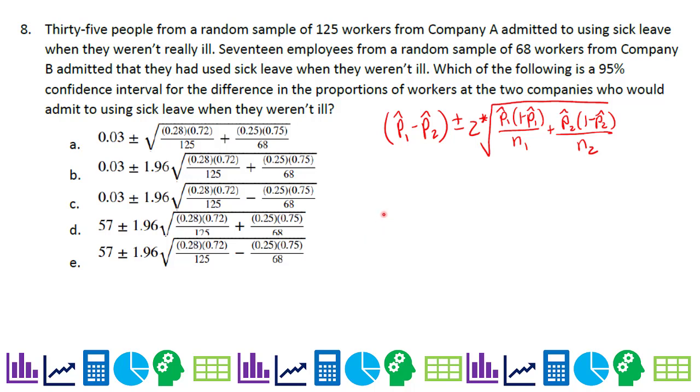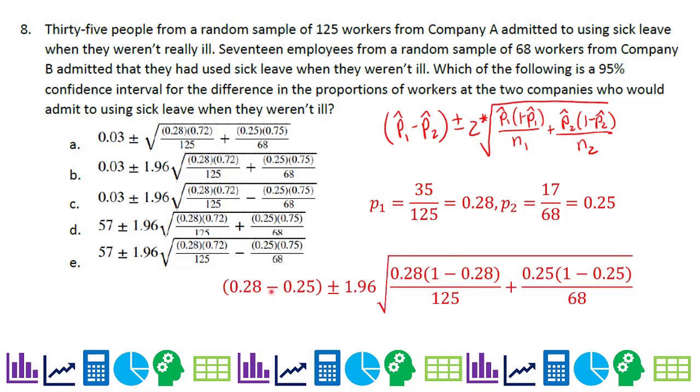Now let's calculate the point estimate. P1 is 35 out of 125, or 0.28, and P2 is 17 out of 68, which is 0.25. So I'm going to put all these P1 hats, really, I should put a hat on these, and P2s in there. So yes, that's a boo-boo. I really should have a hat there. So 0.28 minus 0.25 plus or minus, we're doing 95%, so this is 1.96.